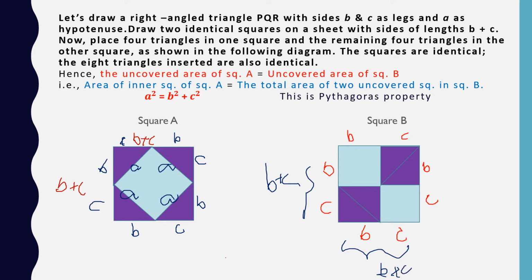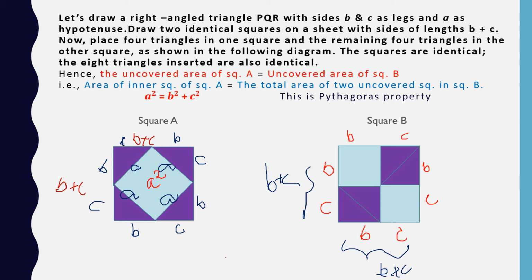So when we are using identical squares, and all 8 identical triangles are fit into these two squares, we are getting the same uncovered area. It means the uncovered area of square A is equal to the uncovered area of square B. But you will see that here the uncovered area is A square.